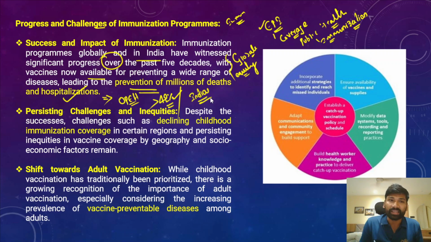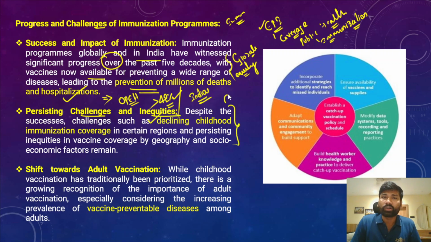However, we are still facing persisting challenges and even inequalities or inequities as well. When I say persistent challenges, there are some challenges that have to be addressed. The first challenge is declining childhood immunization coverage. Declining childhood immunization coverage would make children vulnerable to various diseases, and that could significantly increase the infant mortality rate.